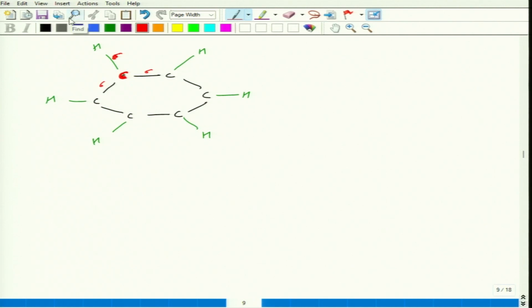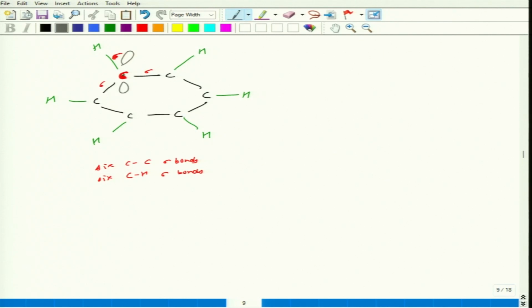After making these 6 CC sigma bonds and 6 CH sigma bonds, what we are left with is one unhybridized p orbital.